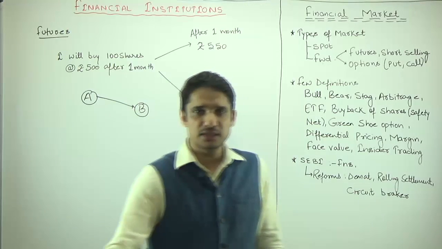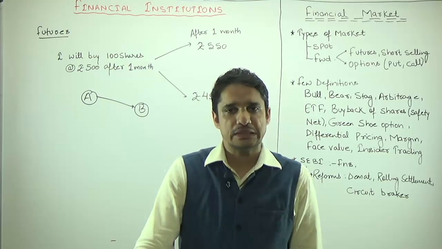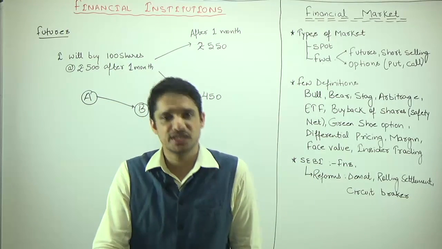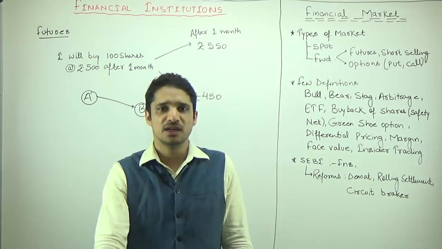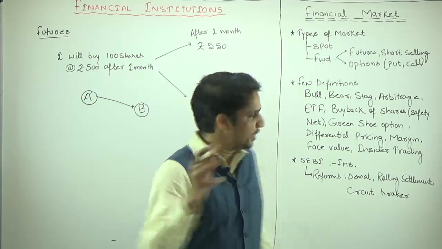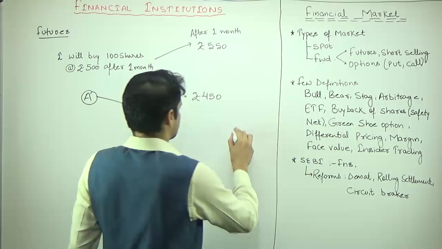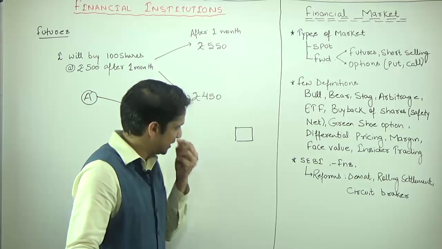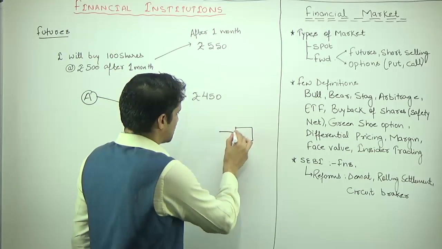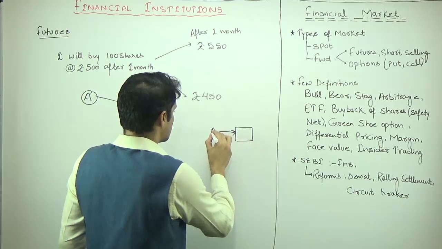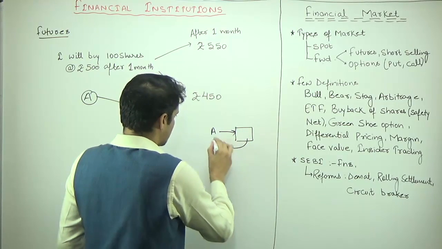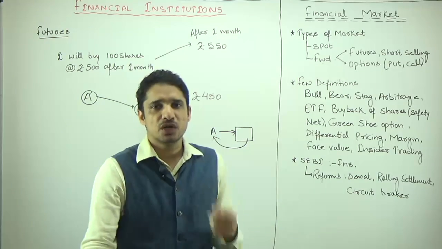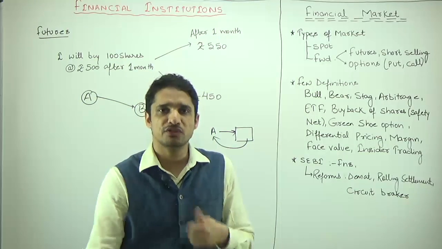So we were discussing the types of market, and we discussed there can be two types of market. The first one is the spot market, and the second one is the forward market. In the spot market, the transaction is done on the spot. Suppose you want to purchase shares. If A wants to purchase the shares, A will get the shares. No commitment is made for a future date.